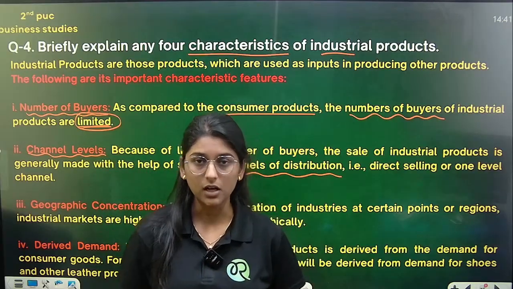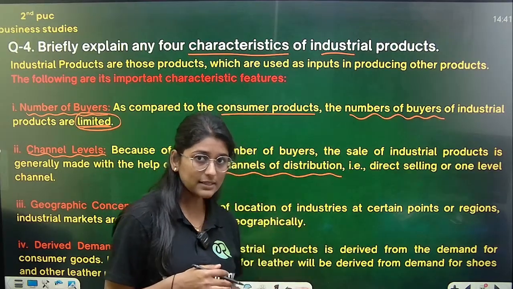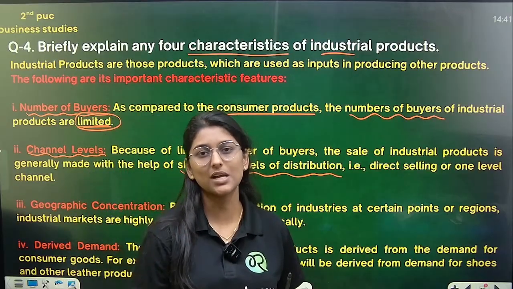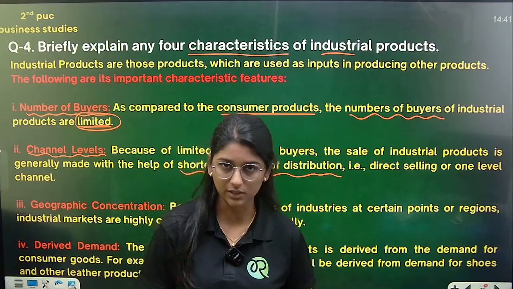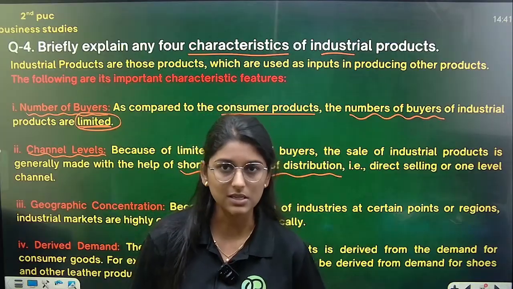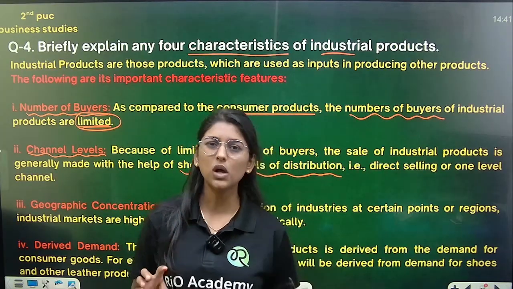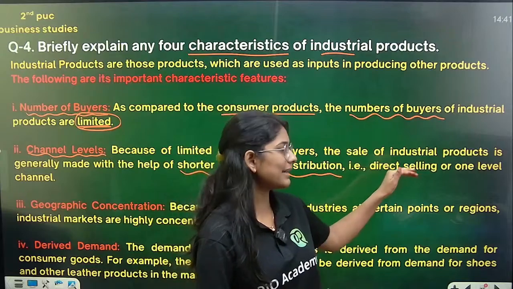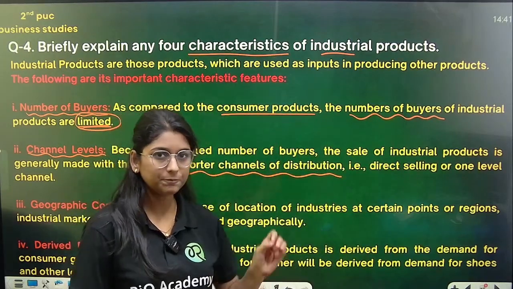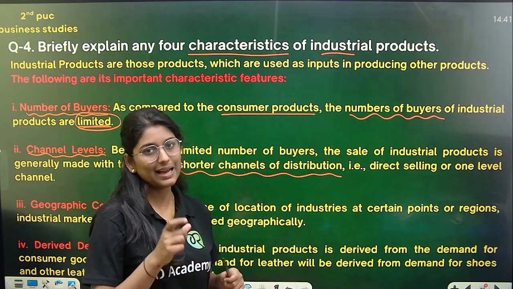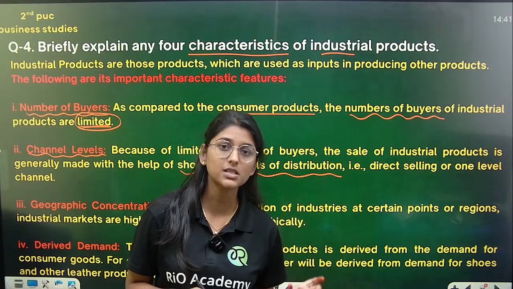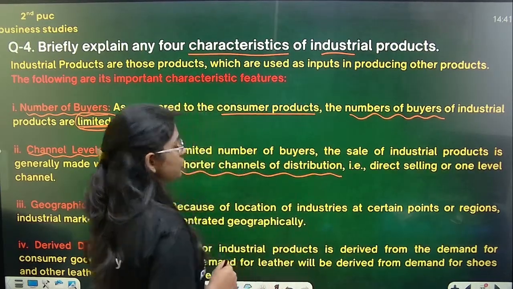As they are limited, the channels of distribution will be short. Most of the sellers are not going to sell industrial products, so there are only a few levels. Basically you can see direct selling, or one level channel. Only they are going to sell at that level of distribution. So the channel of distribution is shorter here, in industrial products.